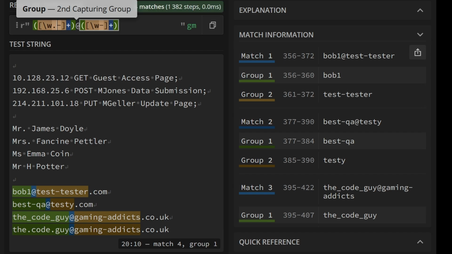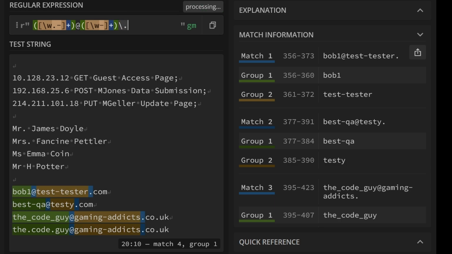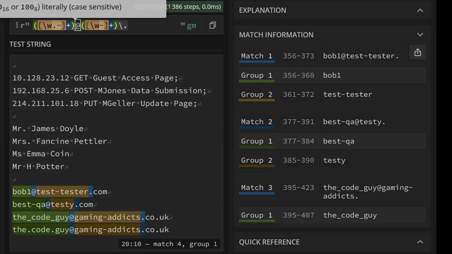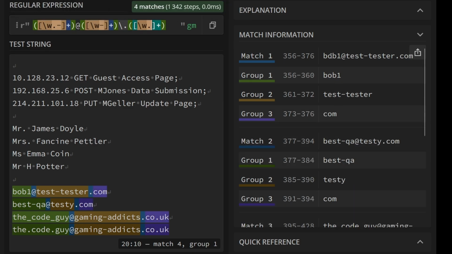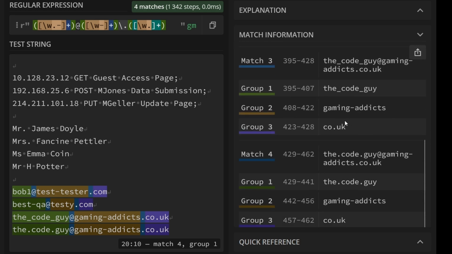Now, inside a square bracket, you do not need to escape the dot, although doing so won't harm you. So you can do it if you feel better doing it. And then the last bit is really the registrar that's holding the domain. So that's going to be a dot. And then it's basically going to be this again, but without the dash. And now you'll see we have our email address matched, the owner of the email address, the domain, and then the domain suffix or whatever you want to call it.